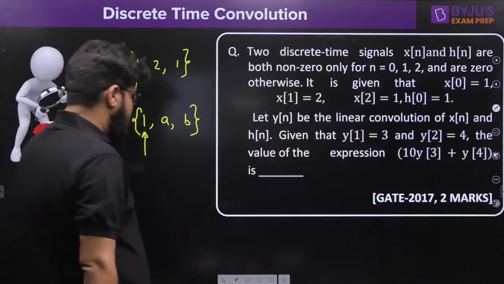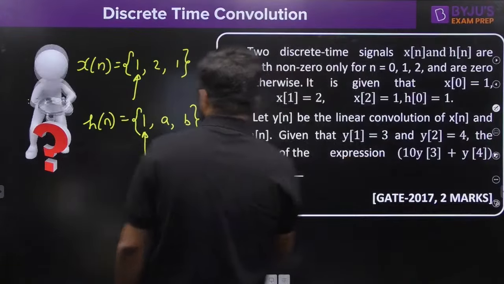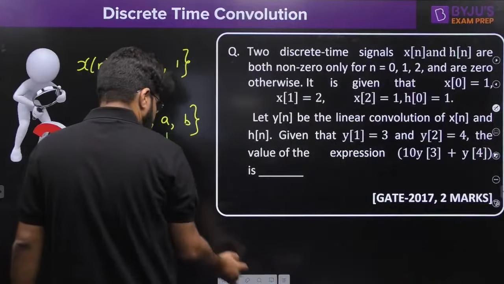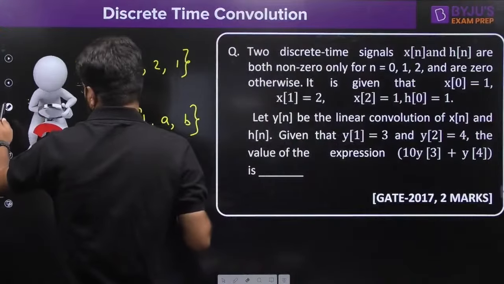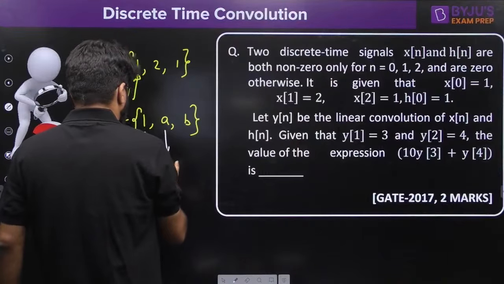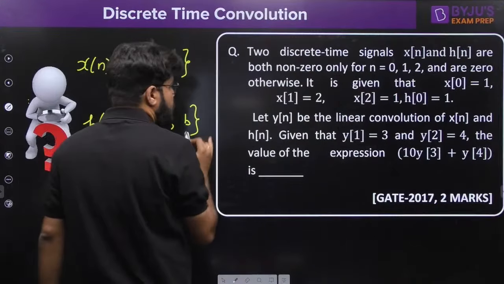Let's write down these simple numbers. So what is this A and B? This is known as h of 1, and this is known as h of 2.